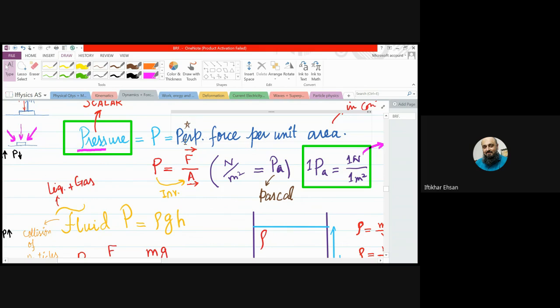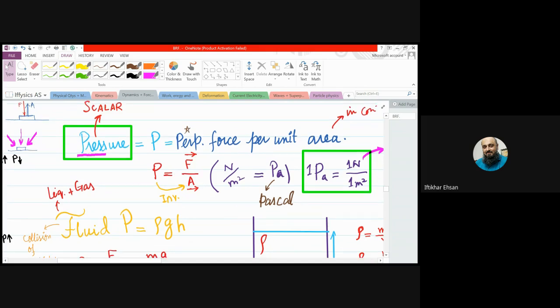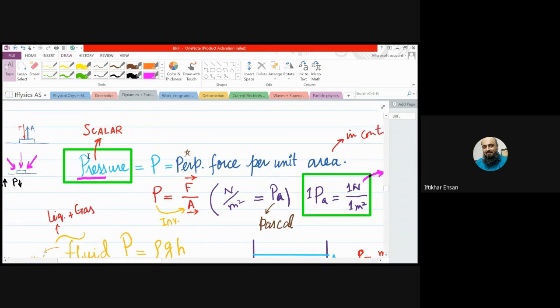Perpendicular is very important. Now, there is one interesting thing. Force is a vector quantity, it has a specific direction. So an arrow tells vector quantity. Area is also a vector quantity. But amazingly, their ratio, the pressure, is a scalar quantity. Right? Clear?